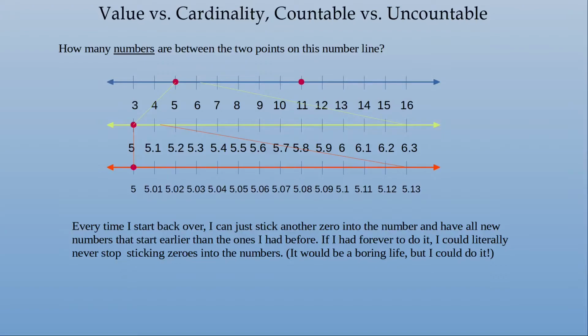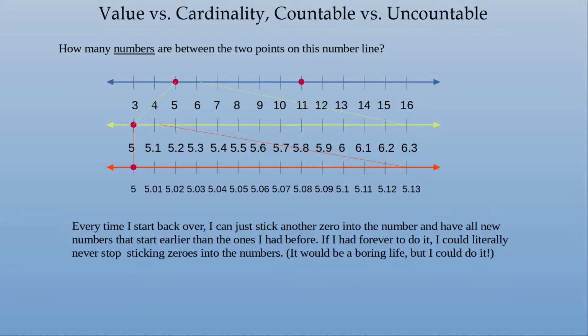So if I have 5 and I try to go to 6, well, before I do that, I could just do 5.1. If I try to go from 5.1 to 5.2, well, before that, I could just go to 5.11. Or even if I'm trying to go from 5 to 5.1, I could go instead to 5.01. And instead of going from 5 to 5.01, I could instead go to 5.001.